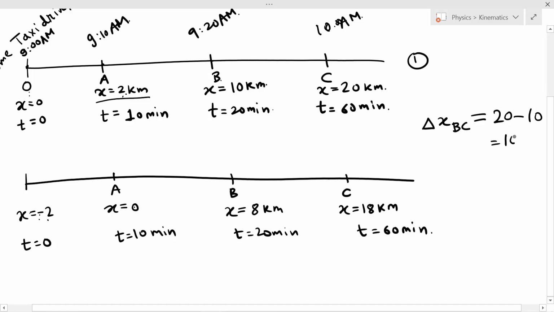So that will be 10 kilometers. Now in the second reference frame, what will be delta x BC? Delta x BC will be 18 minus 8, that is 10 kilometers.